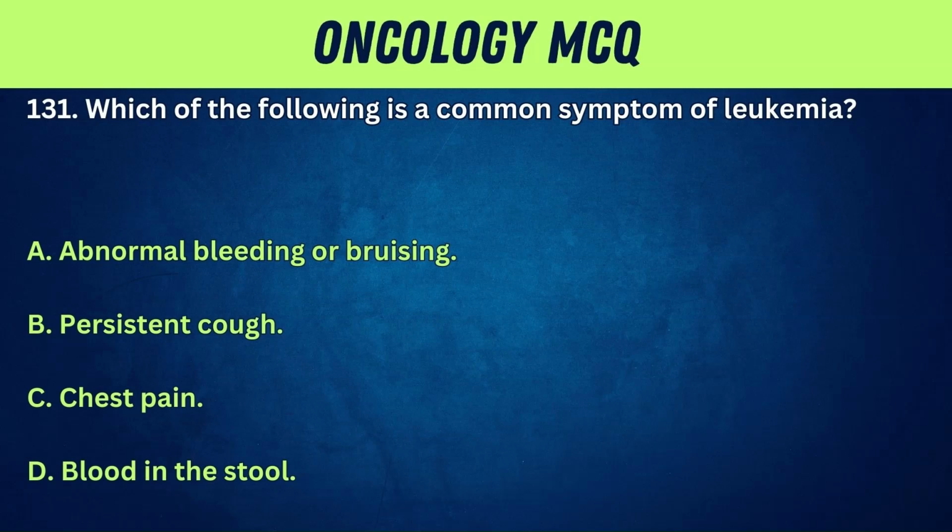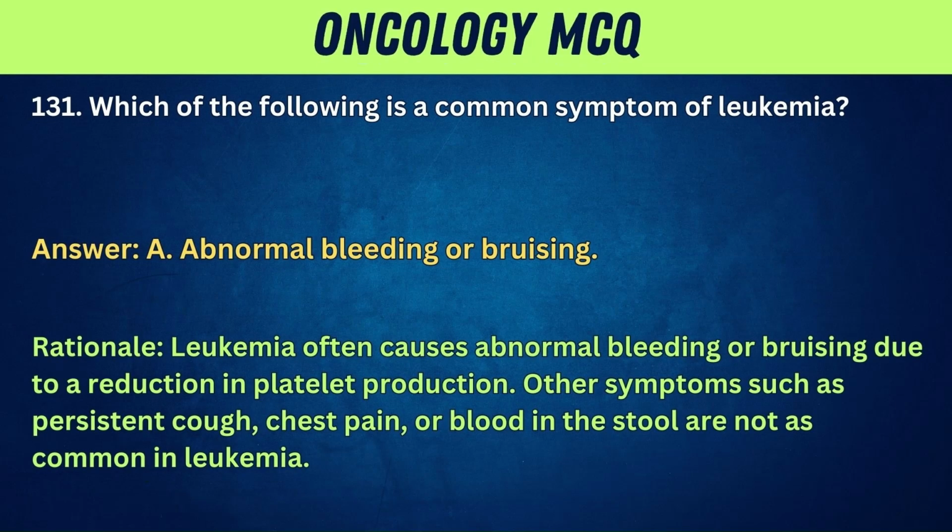131. Which of the following is a common symptom of leukemia? A. Abnormal bleeding or bruising. B. Persistent cough. C. Chest pain. D. Blood in the stool. Answer: A. Abnormal bleeding or bruising. Rationale: leukemia often causes abnormal bleeding or bruising due to a reduction in platelet production.